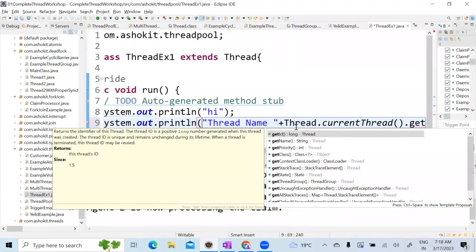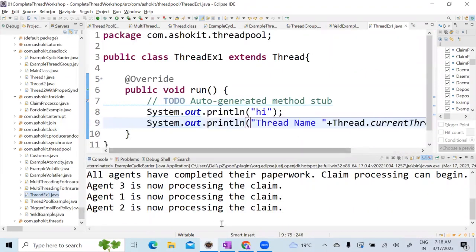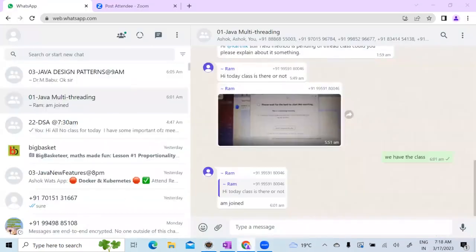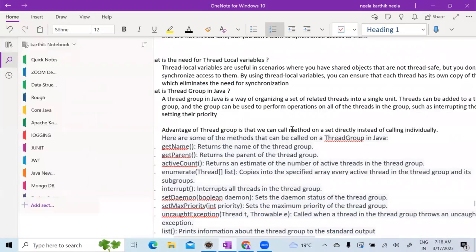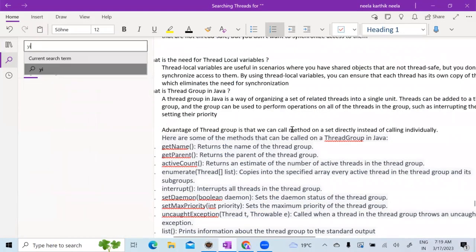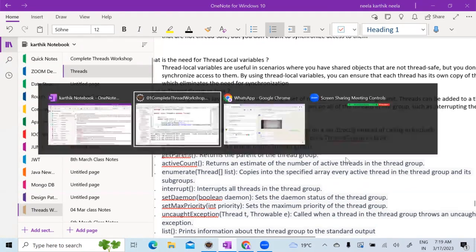So whenever you say the yield method, let me show you the notes also. I think it is not there. Not a problem, I will write it and give it to you.